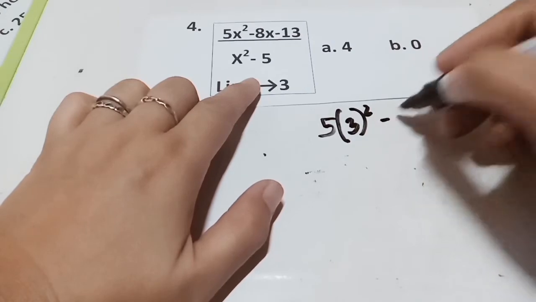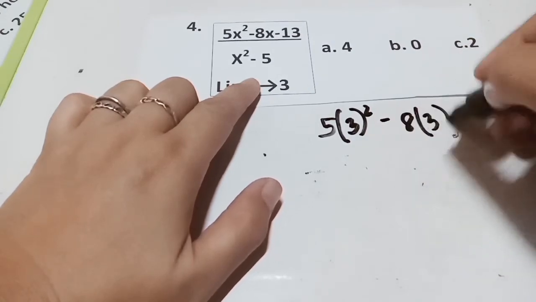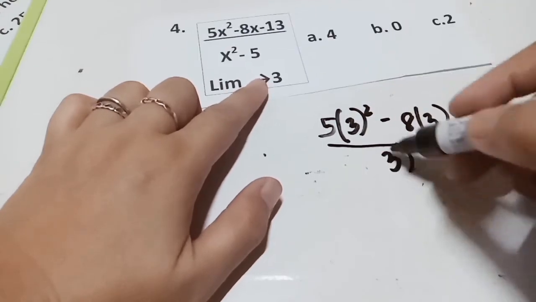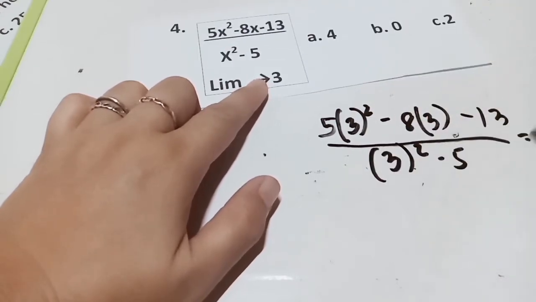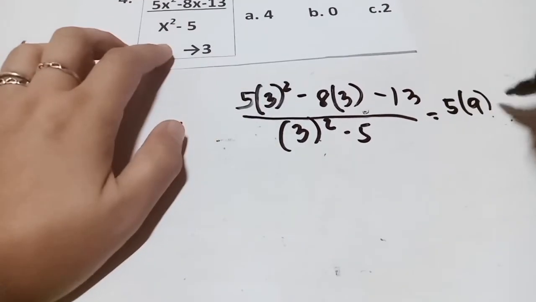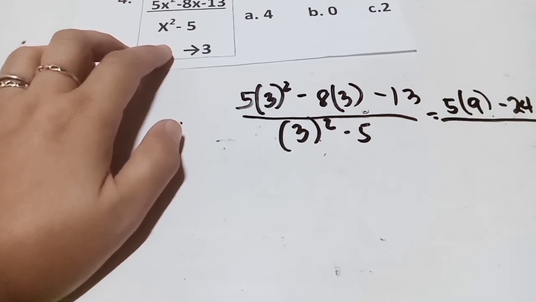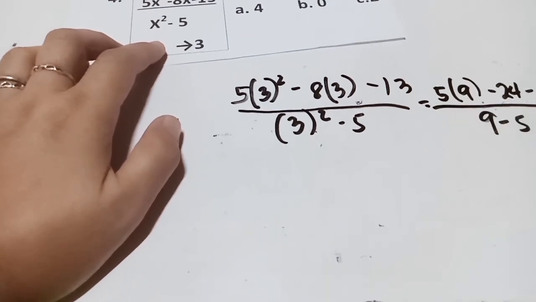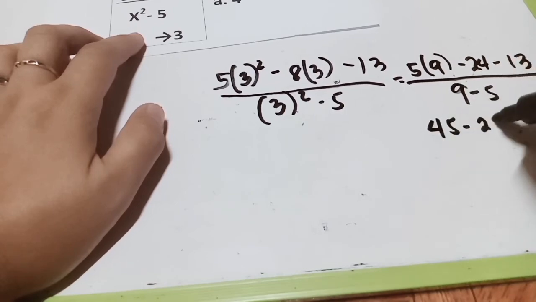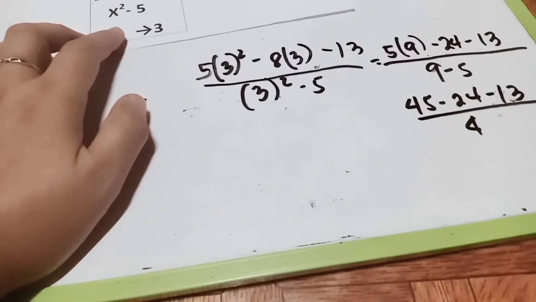So 5 times 3 squared minus 8 times 3 minus 13 divided by 3 squared minus 5. So this will become 5, 3 squared will become 9, minus 24 minus 13. This will become 9 minus 5. But 9 times 5 is 45 minus 24 minus 13 divided by 4.